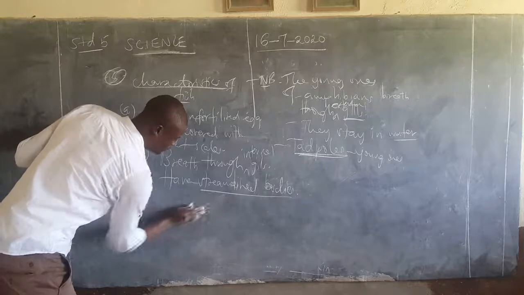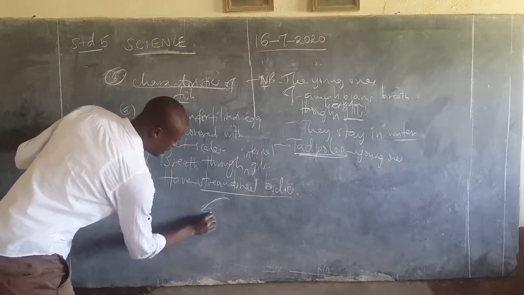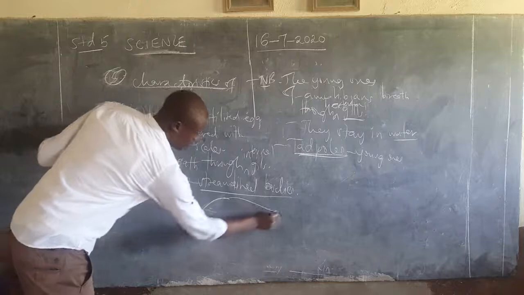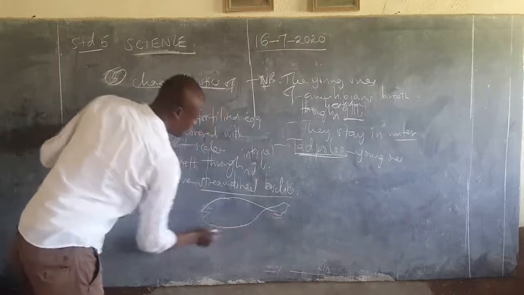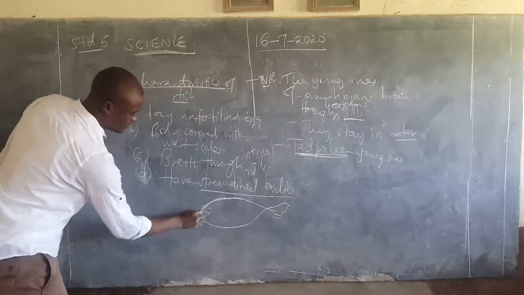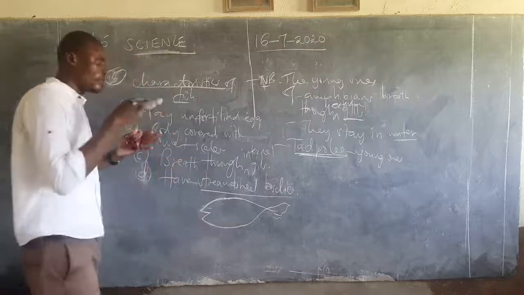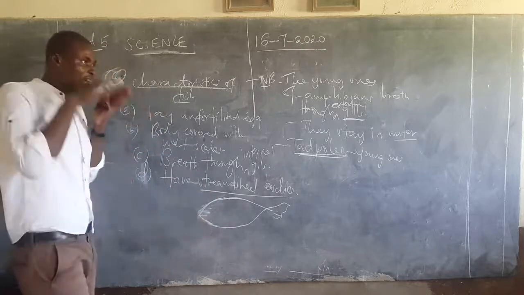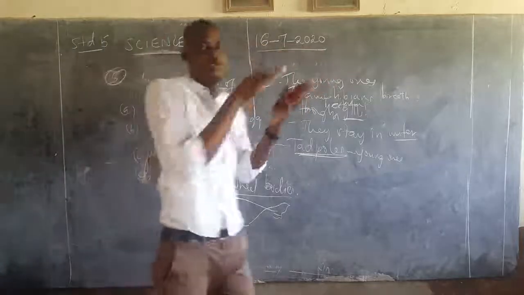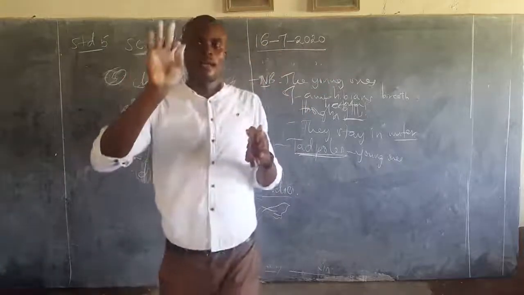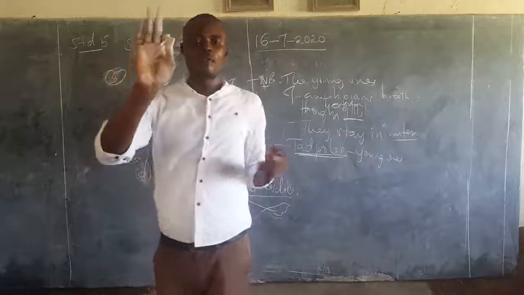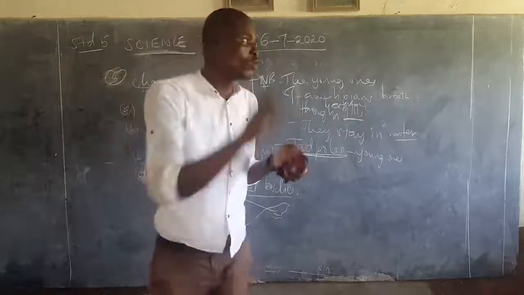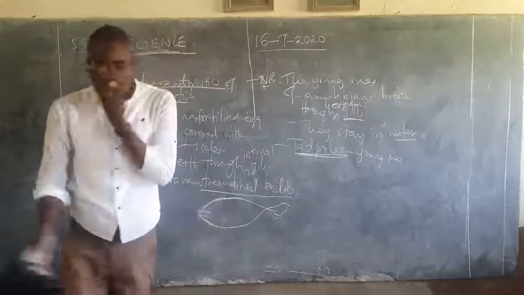Let's look at my drawing. Fish look like that. When their mouth is closed, they look like this. Their mouth is sharp to make them penetrate the water. Otherwise water would be blocking them from movement. They can easily swim in the water because of the streamlined body.